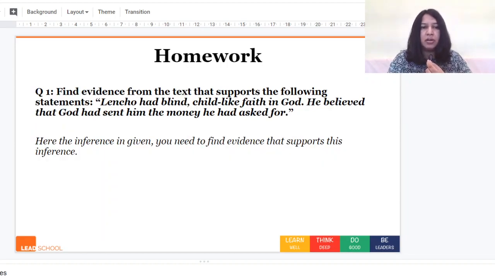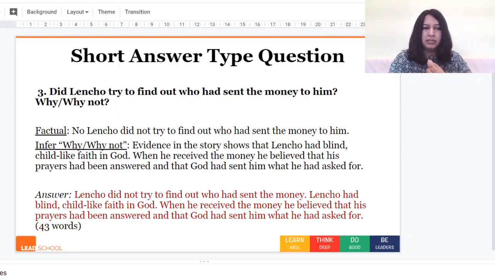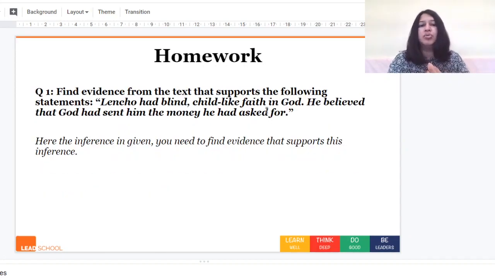So if we look at homework now for this, based on this question, you have homework for today. You need to find evidence from the text that supports the following statements. Lencho had blind, childlike faith in God. He believed that God had sent him the money he had asked for.